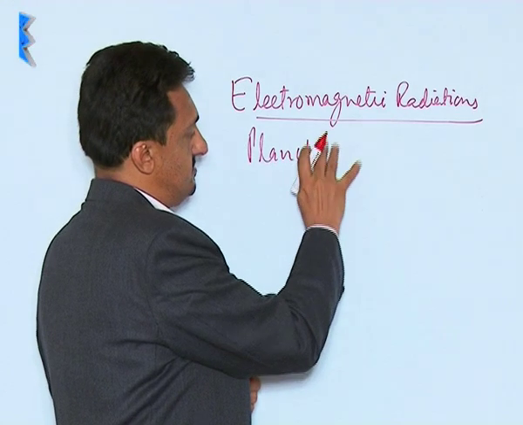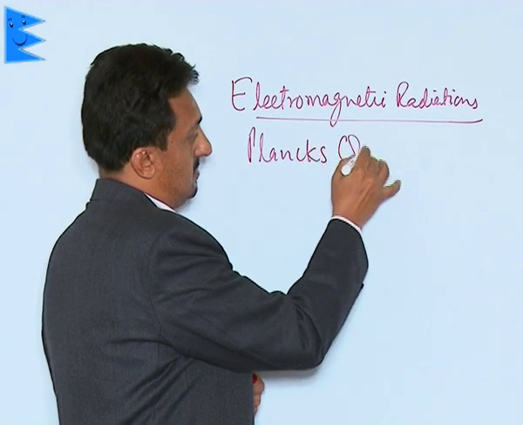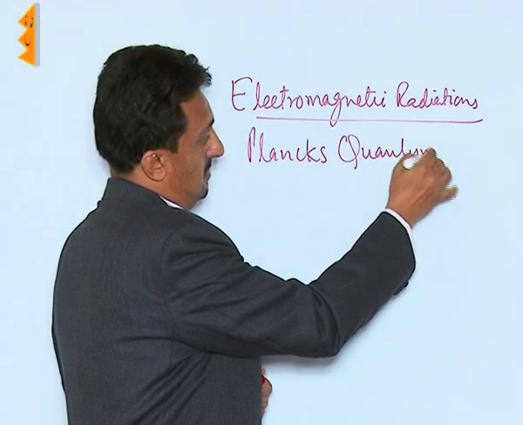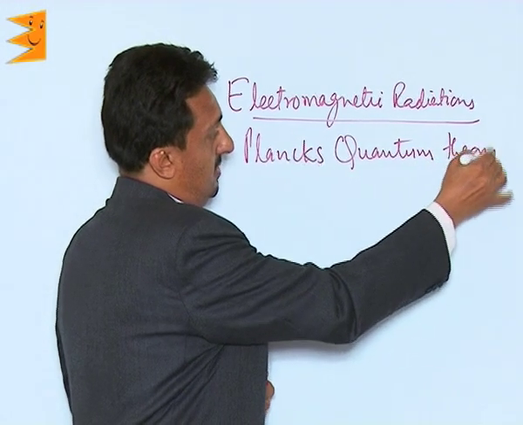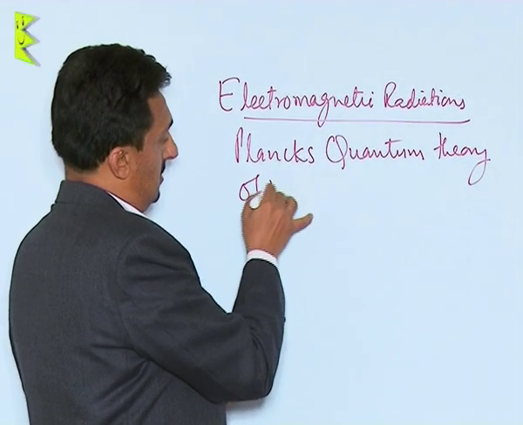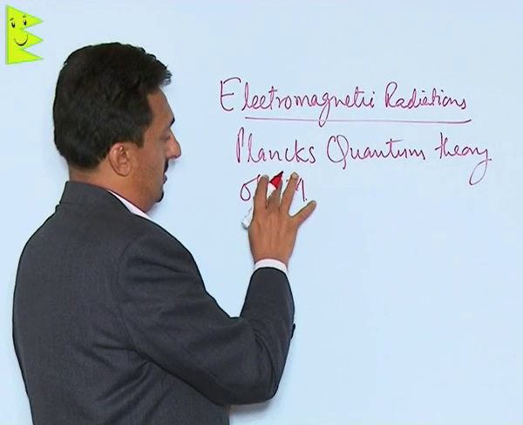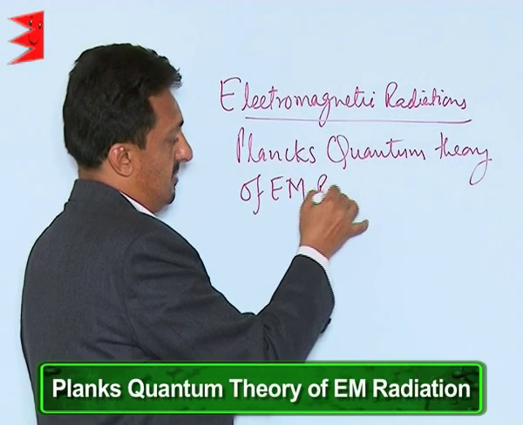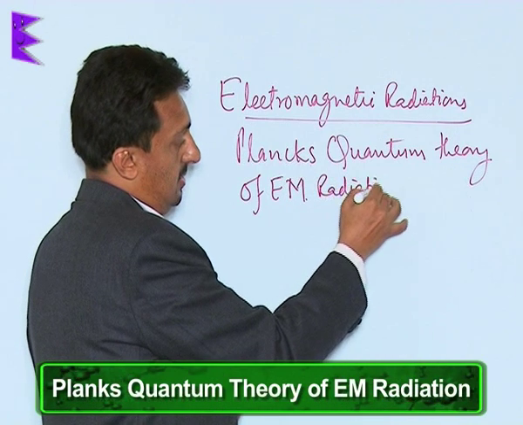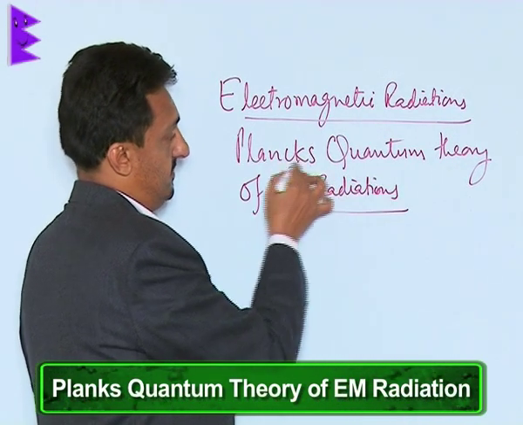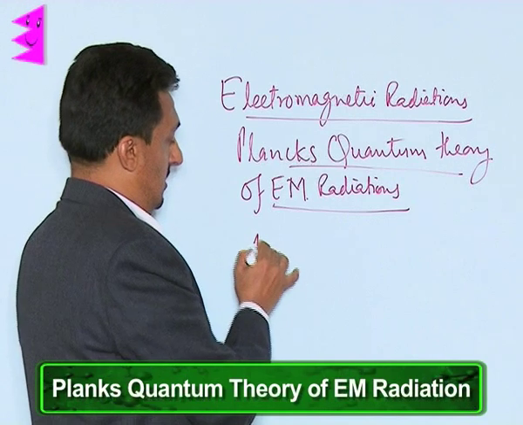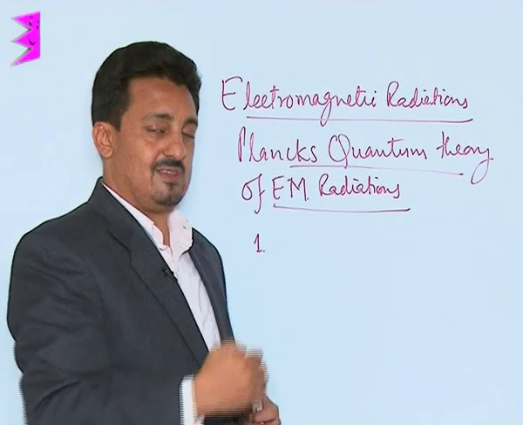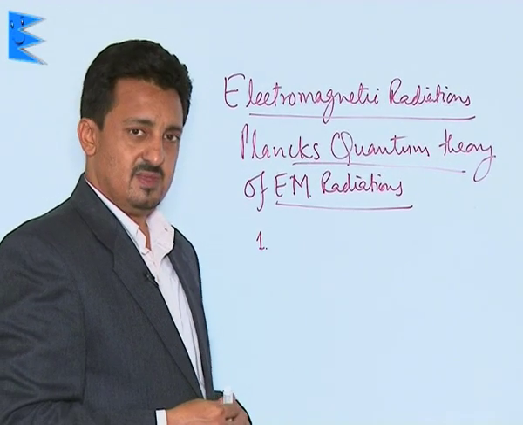Planck's quantum theory of electromagnetic or EM radiations. Now, his observations can be listed in the form of points.